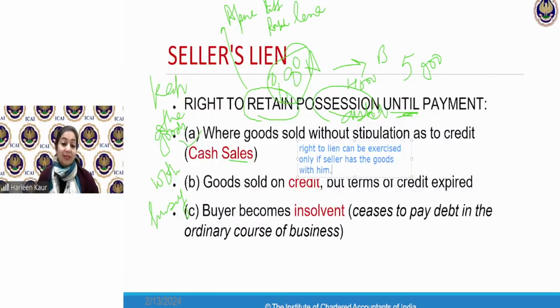Great. I'm glad. So you can exercise the right to lien only if the seller has the goods with him. So we all have understood the meaning of right to lien: I will retain the possession of the goods unless and until you make my payment, I will not give you the goods. So when can I do this? Number one, in the case of cash sales. Cash sales means you have made an agreement to pay me cash. You have not paid me cash, so I will not give you the goods.